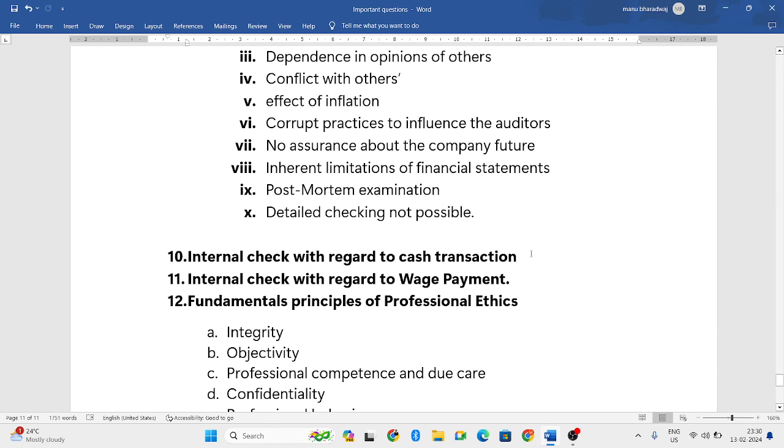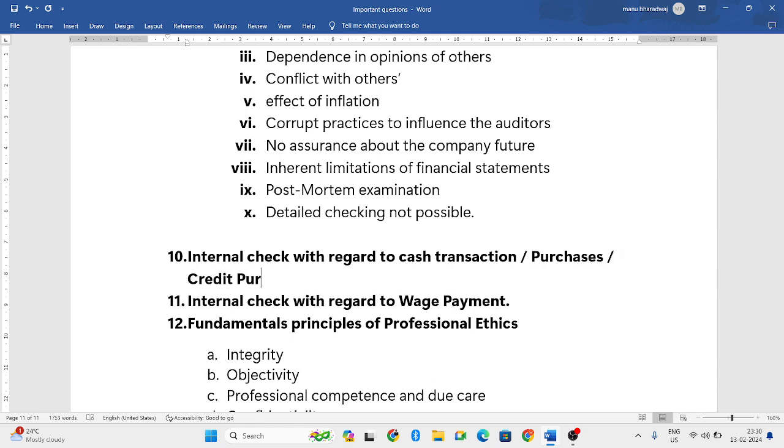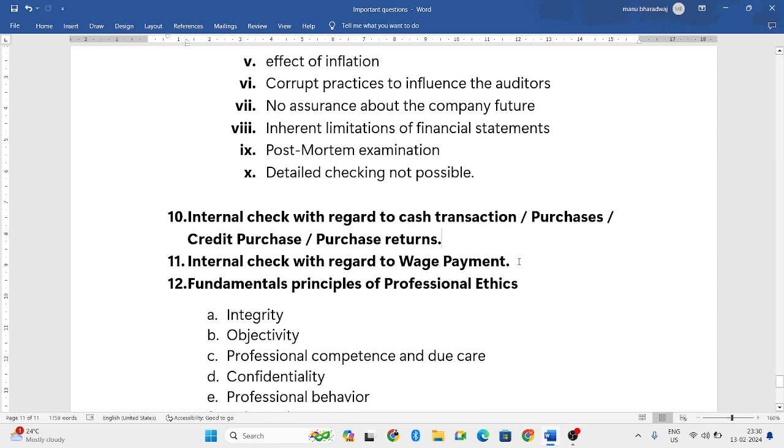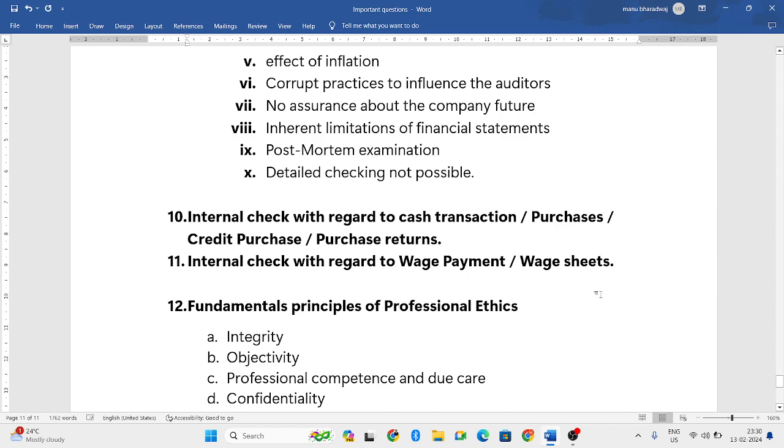Next, internal check with regard to cash transactions, or you can even expect it with regard to purchases, credit purchases, purchase returns, similarly sales returns, credit sales, everything. So many you can expect. It's all easy, and you can easily go through that. Next, regarding wage payment, preparation of wage sheet comes here. Even wage sheets also come here, so be ready with that also. I have done videos on these things also, so you can go through those videos.